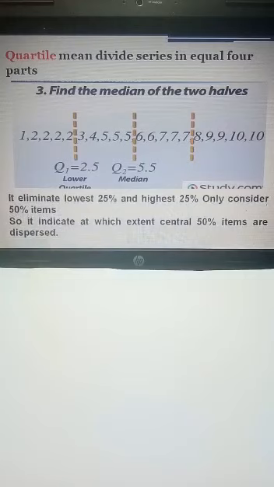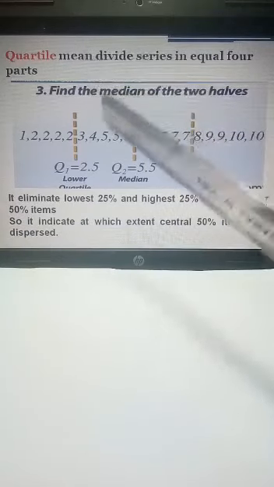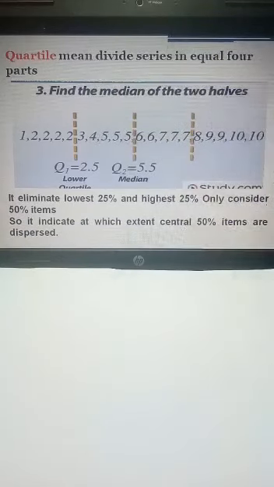So quartile deviation always eliminates the lowest 25% and the highest 25%. It considers only the middle 50% values. So it indicates to what extent the central 50% items are dispersed. So it is neglecting the lowest 25% and the highest 25%, just considering the central 50% items.